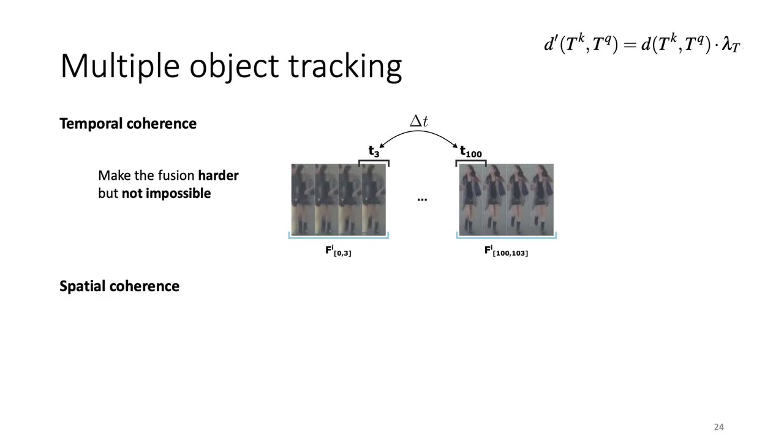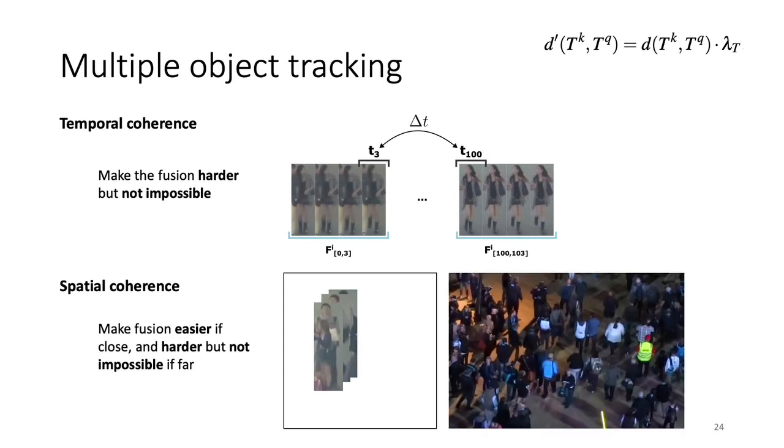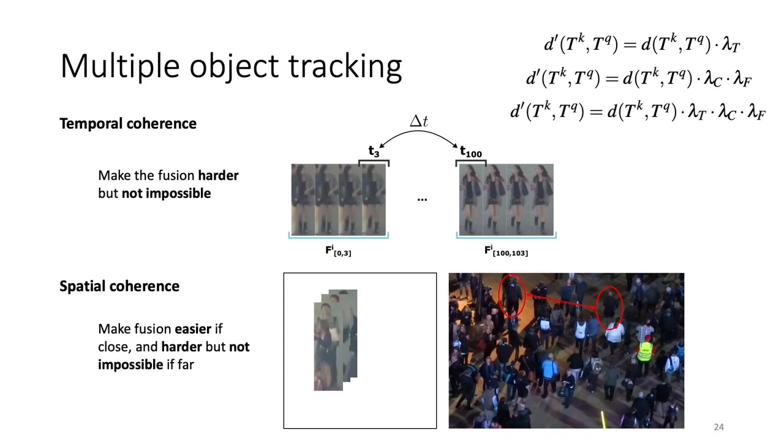For the spatial coherence, we make the fusion easier if two objects are close in space and harder but not impossible if they are far apart. This is useful when occlusions occur, as the object appearance can change a lot in a short time, or to avoid ID switchings when two objects are very similar. Again, we update the distance between tracklets with a lambda c factor corresponding to objects close in space and a lambda f factor corresponding to further objects. We combine all the factors and end up with the final distance between tracklets.